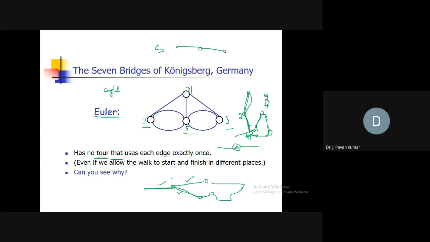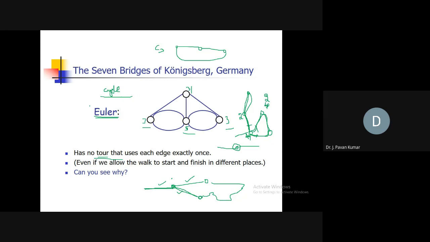Let us say v1, v2, v3, three vertices. Then from v1 to v2 there should be an edge, v2 to v3 there should be an edge, and from v3 to v1 there will be an edge. That is C3, the cycle graph. Similar to that, here also we will have a sequence of edges with which we are able to form a cycle.